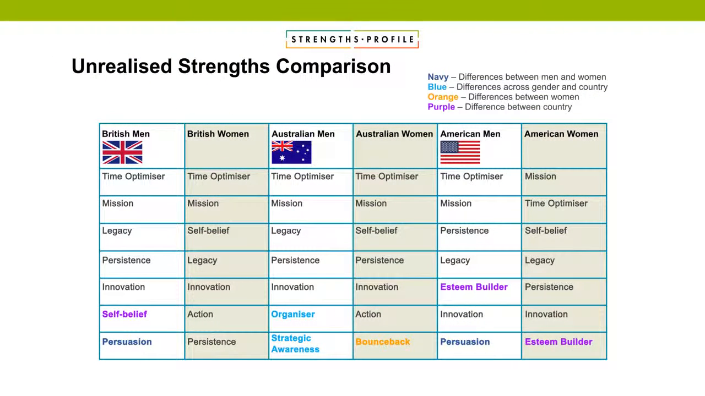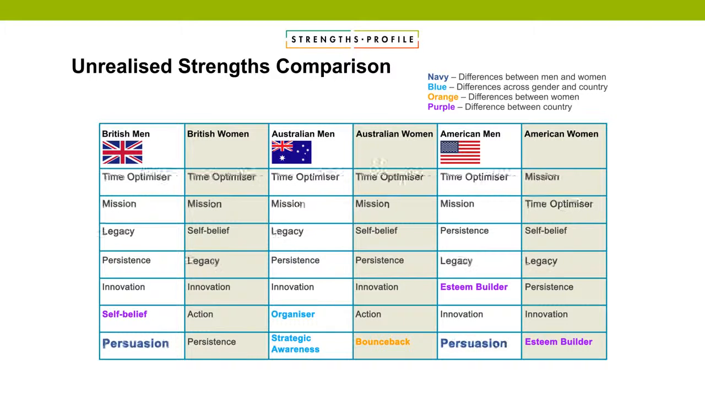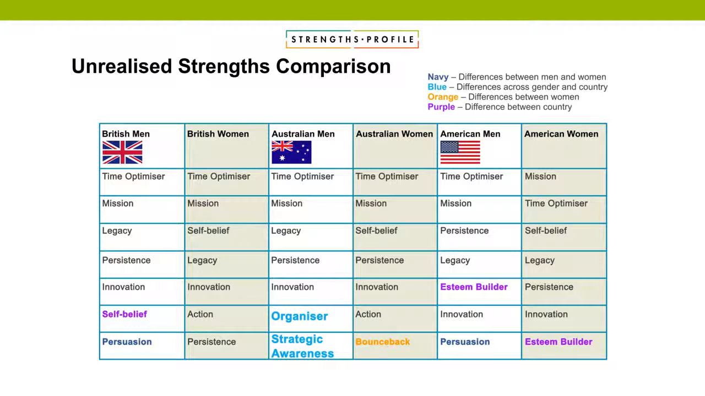So unrealised strengths, finally then. Again, we brushed on this in the top 3, but time optimizer, mission and legacy are all very common in those top 3 across sectors, or across countries and genders. Some slight differences you'll see highlighted with the colour coding. We've now got 4 colours, but working across Navy, the differences in men and women, persuasion came out more in men in terms of unrealised. And for the other blue, the differences across gender and country, it was the organiser and strategic awareness for Australian men that came out, that didn't show up in the top 7 for the others.